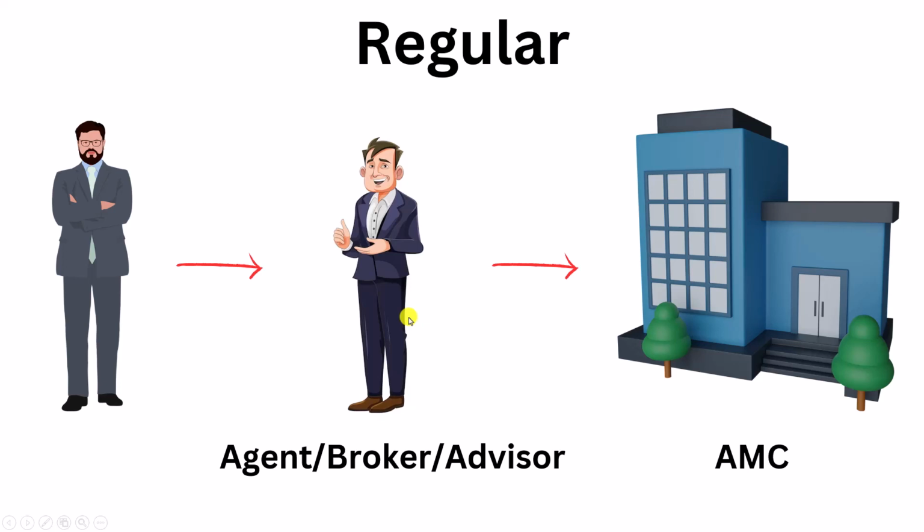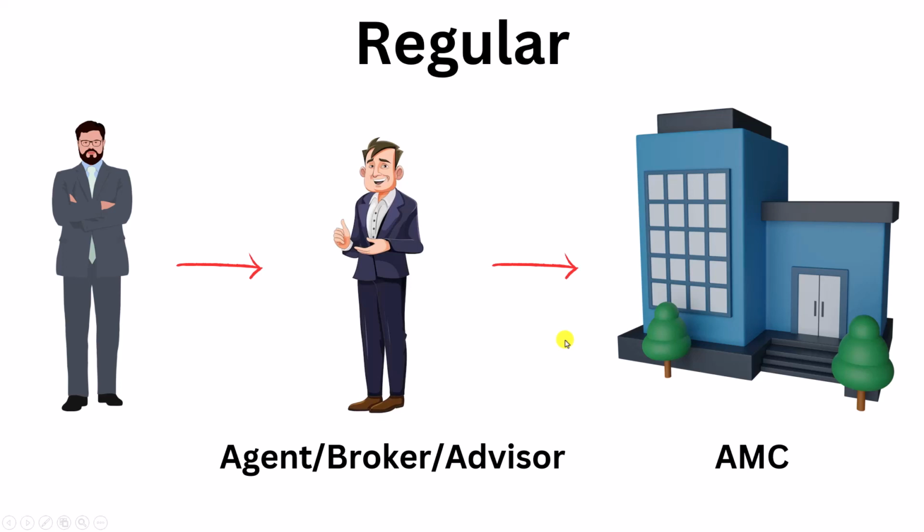And since he helps you out selecting a mutual fund, he will take some commission from you. That is his charge. So if you buy a mutual fund through a broker or an agent, then it is considered as regular mutual fund. Now, I hope the difference between a regular and direct mutual fund is clear. There are few other differences too, which we will learn slowly as and when required.